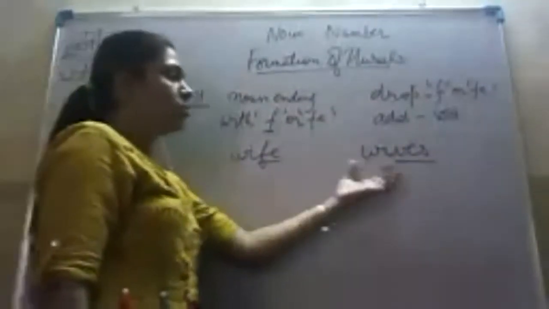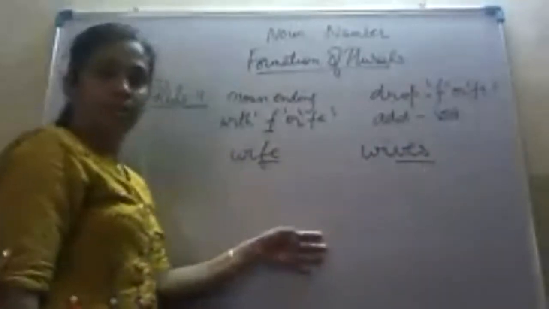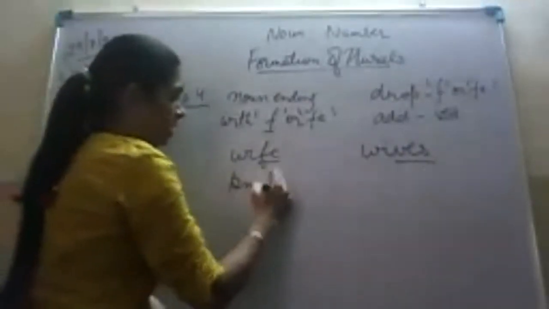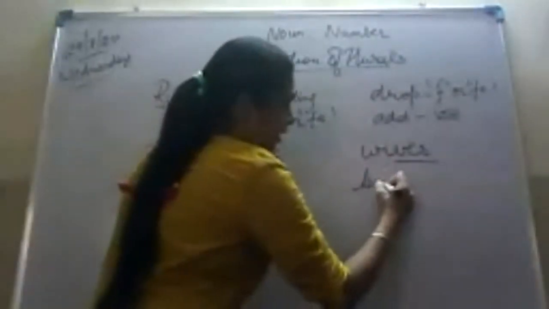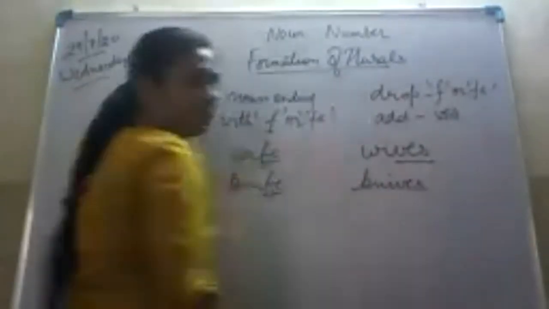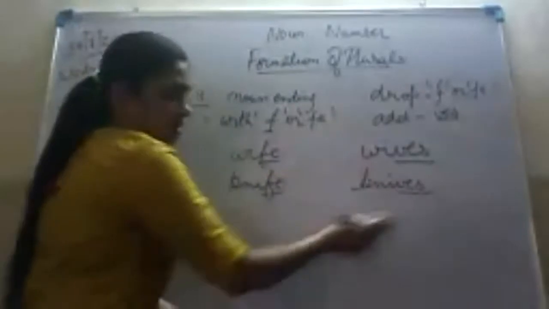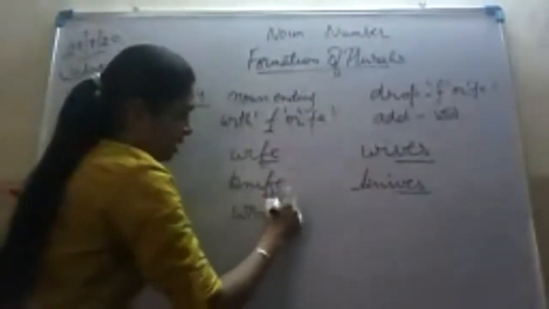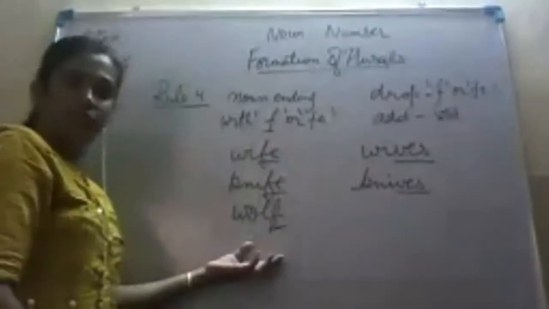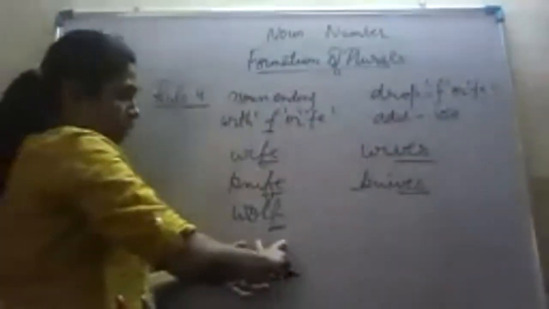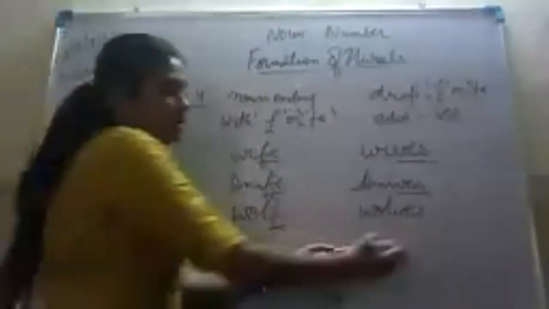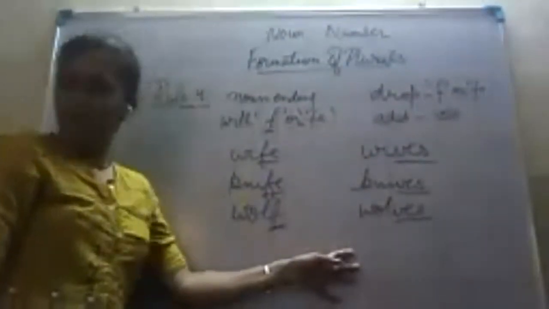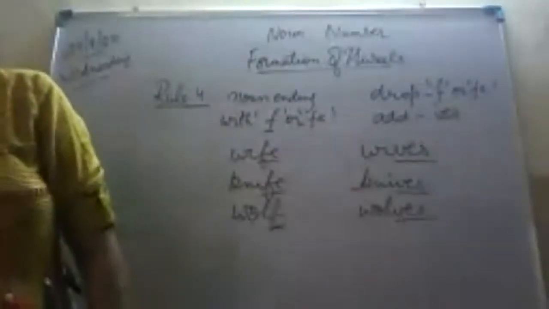Wife, wives. You all can see the changes. Right. Is it clear? Next is knife, K-N-I-F-E, knife. Ending with FE, its plural will be knives. See the necessary changes. Wolf, W-O-L-F, wolf. This word is ending with only F, right? So its plural will be formed wolves. We have dropped this letter F and we have added VES. Is it clear? You all can give many more examples like these.